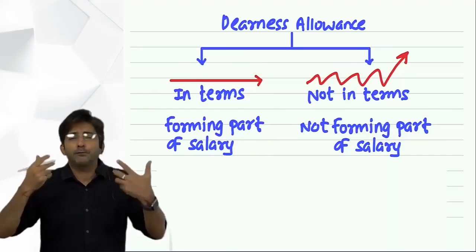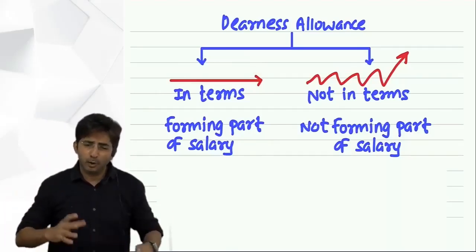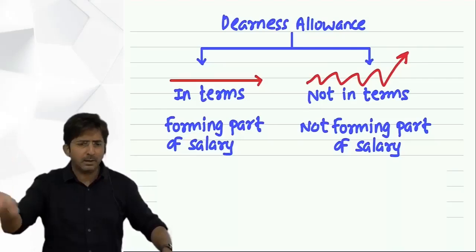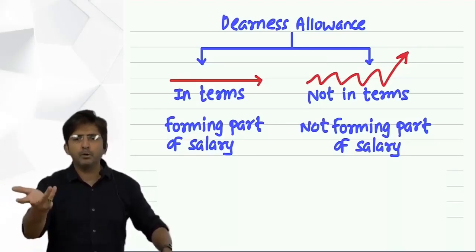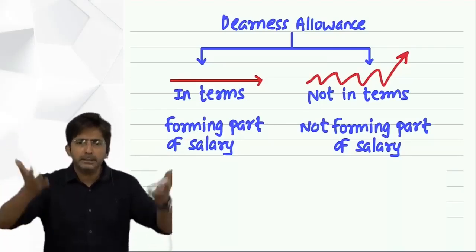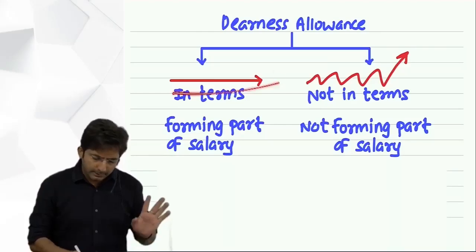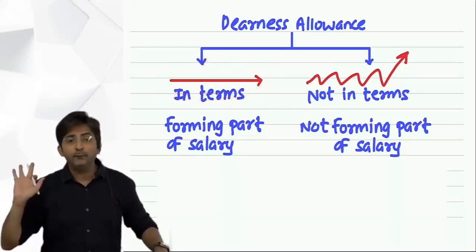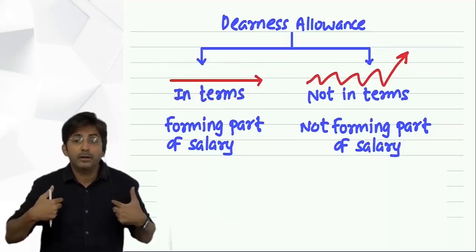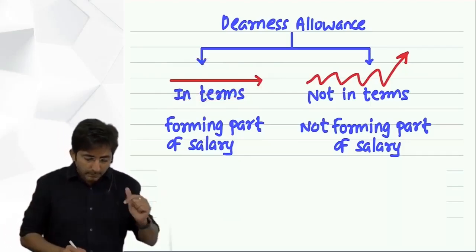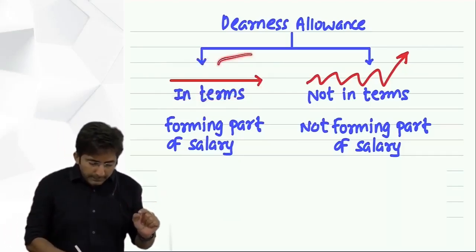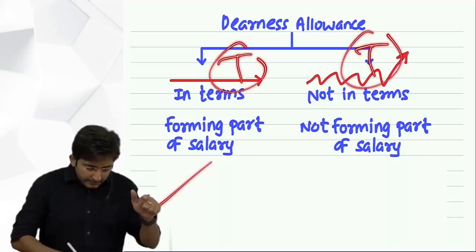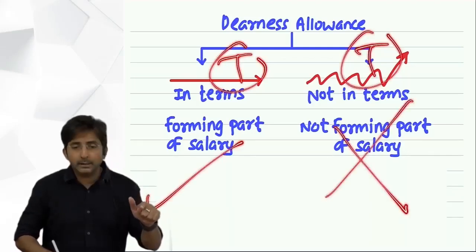Say for example, after 5-10 years of service, your performance was so good that I have promoted you in the company. So once you get promotion, everything will increase, basic and DA. So in short, this DA will increase, but not according to inflation. It will increase according to my terms. In short, both the DAs are taxable, but in the formula, this is taken, this is not taken.